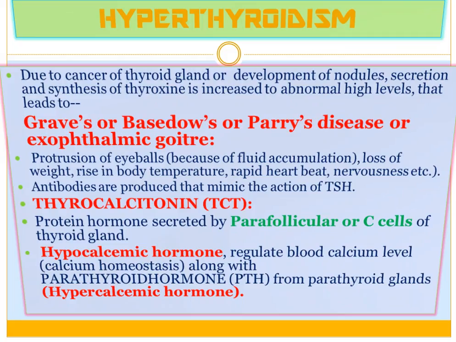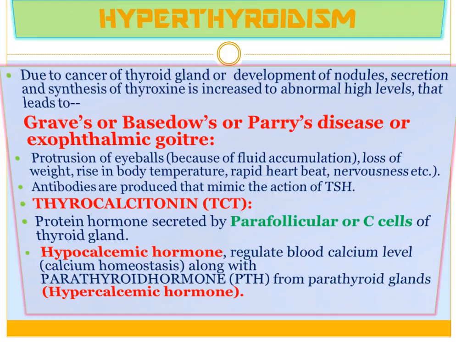Hyperthyroidism. Due to cancer of thyroid gland or development of nodules, secretion and synthesis of thyroxine is increased to abnormal high levels that leads to Graves' disease or Basedow disease or Parry's disease or exophthalmic goiter. In this case, there is protrusion of eyeballs because of fluid accumulation, loss of weight, rise in body temperature, rapid heartbeat, nervousness, etc. Antibodies are produced that mimic the action of TSH, that is thyroid stimulating hormone.